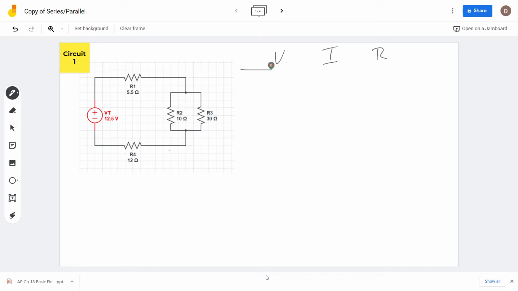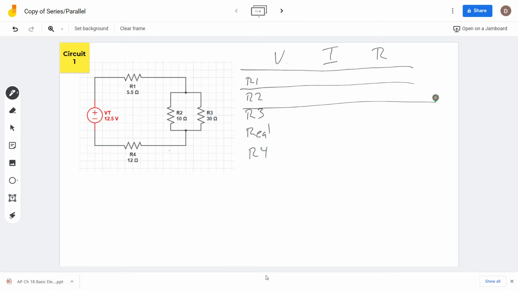And we have to do that at the following places: R1, R2, R3, a place we're going to call resistor equivalent 1, and R4. So we've got to solve in all of those spots. And then we also have to solve for totals